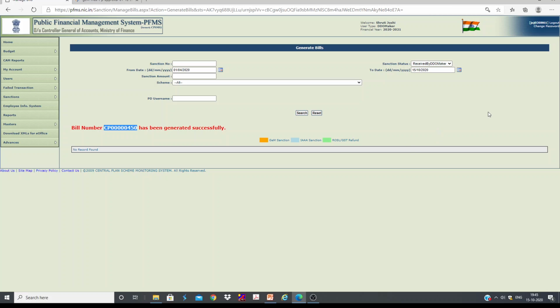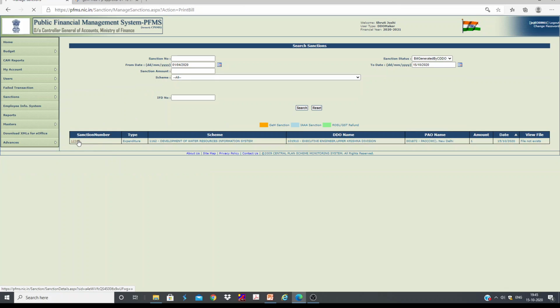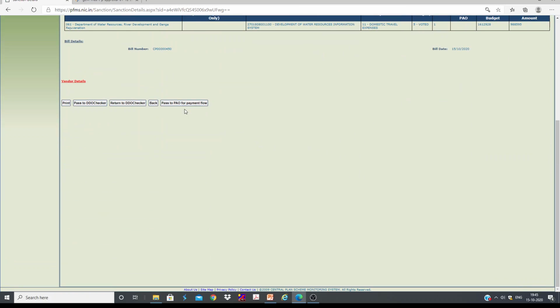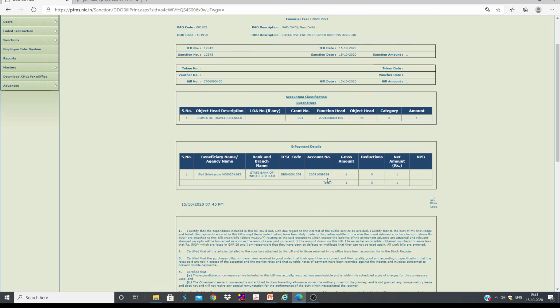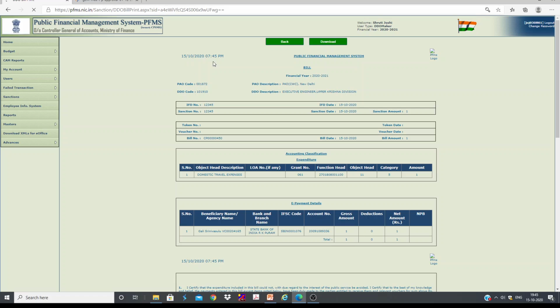First you have generated the sanction, then the maker has generated the bill number. If you are in a circle office, your circle office maker or CE office maker has to generate the bill, and to take the printout of the bill, they have to go to print, sanction ID here. You can click this option, print. You can see. You can download. It is going to be in PDF.